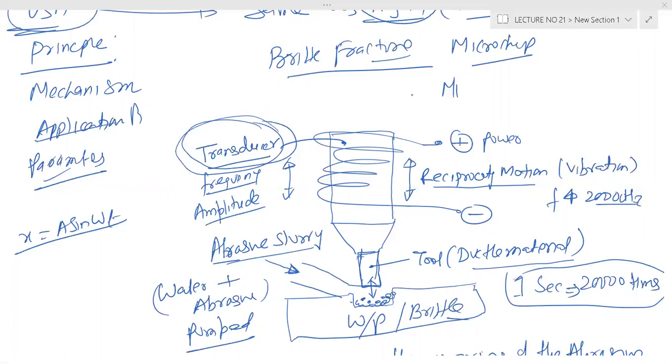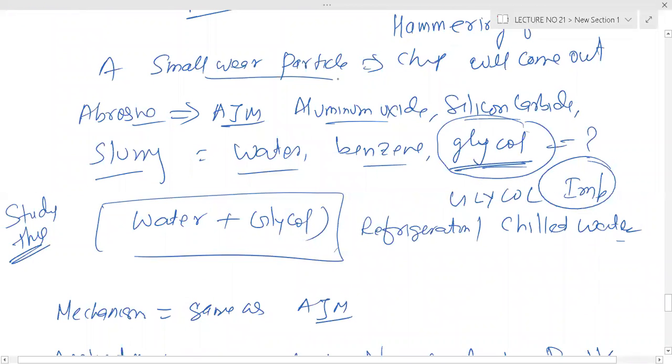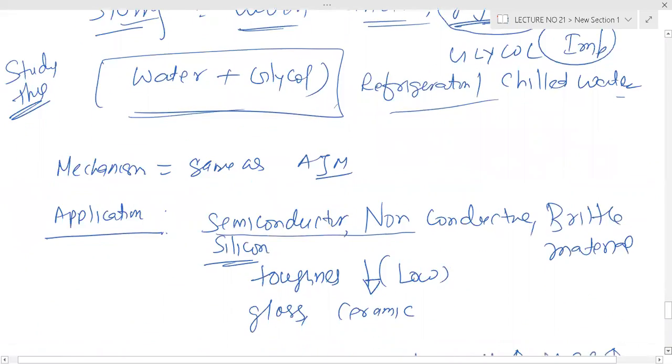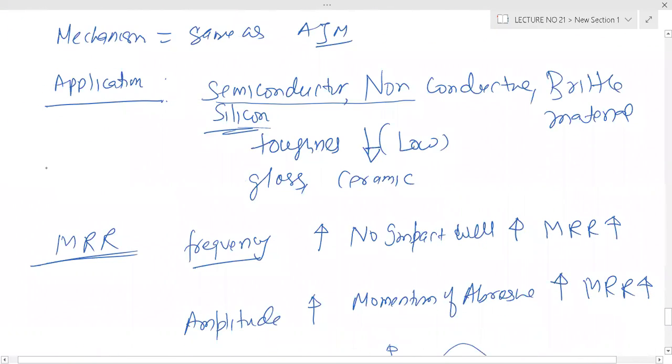Okay, so USM is clear now, everybody. Small wear particle chips will come out, abrasive aluminum oxide, silicon carbide, slurry water, benzene, glycol, water plus glycol. Mechanism same as AJM. Here you have to note, they will ask what is the tool material. Tool material property is toughness. Frequency, amplitude, slurry concentration we have understood.